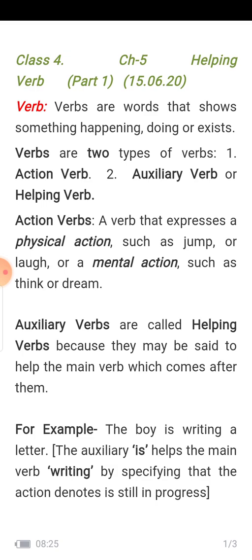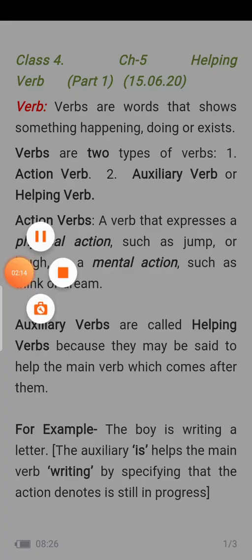Rita was at the seaside last summer vacation. Okay, like this. For example, the boy is writing a letter. The auxiliary verb is helps the main verb writing by specifying that the action denoted is still in progress.